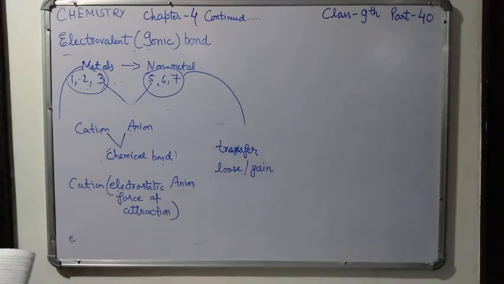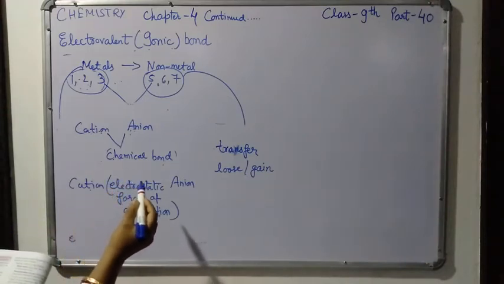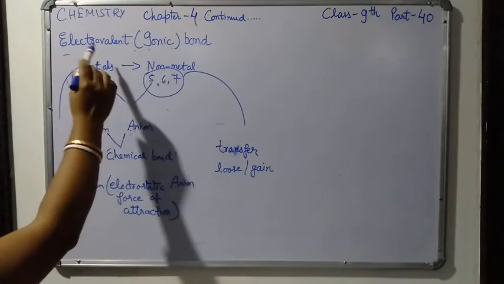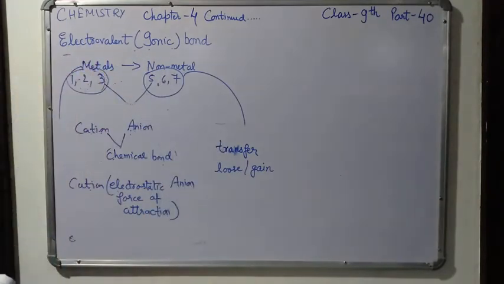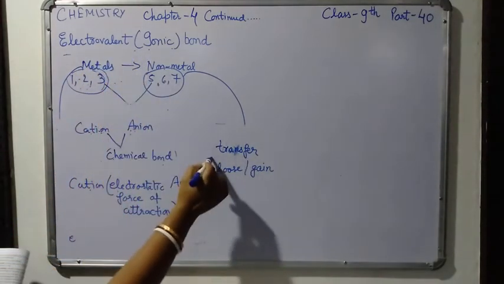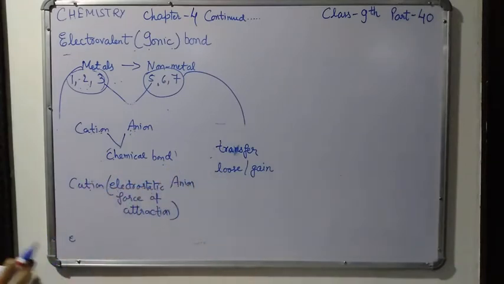The chemical bonds formed as a result of transfer of electrons from one atom of an element to one atom of another element are called ionic bonds or electrovalent bonds. The compound formed with this transfer of electrons is called an electrovalent compound.